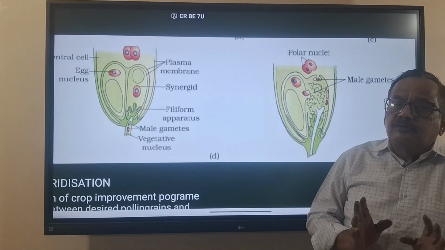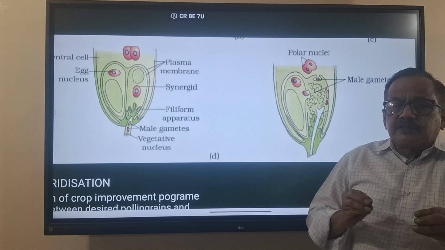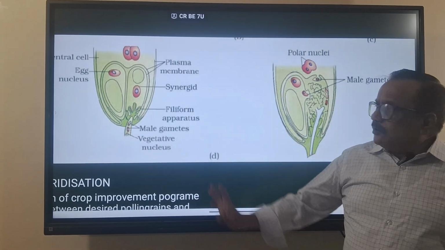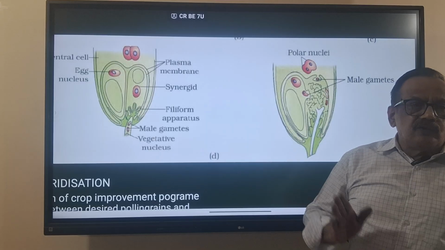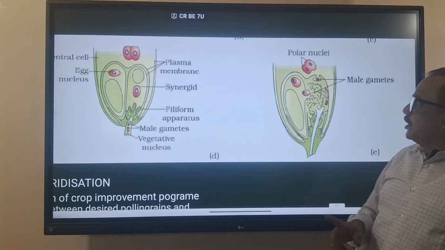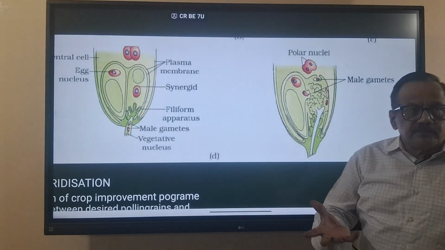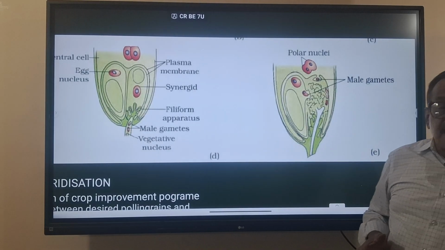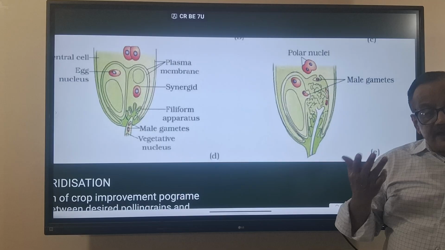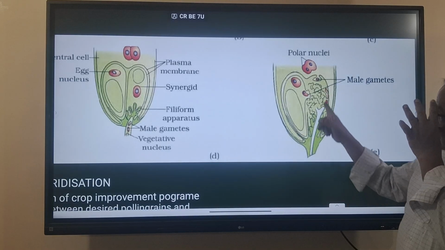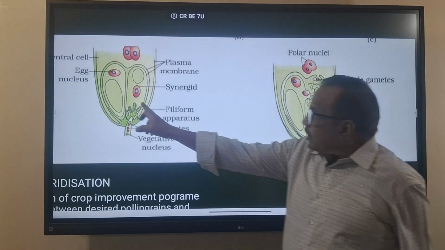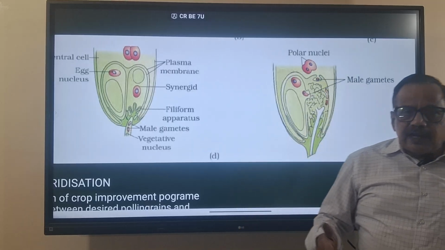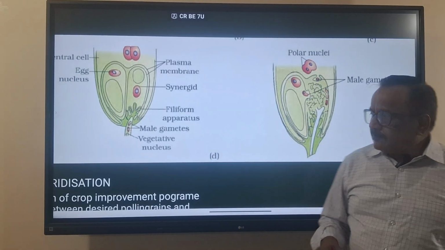With two male gametes, the pollen tube reaches and enters the ovule, and then enters the embryo sac. The embryo sac contains 7 cells and 8 nuclei. These three are the egg apparatus. The central cell contains 2 nuclei, and there are 3 antipodal cells.